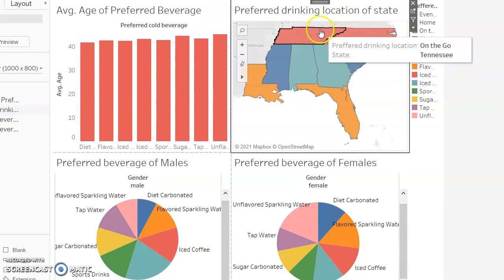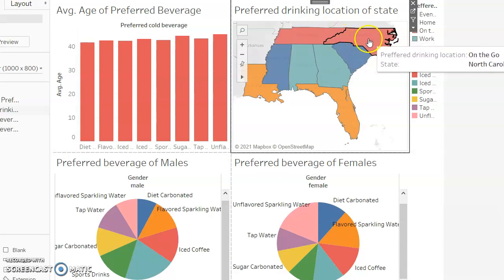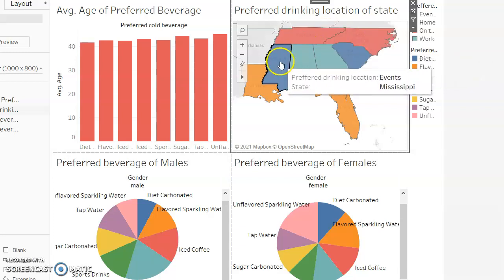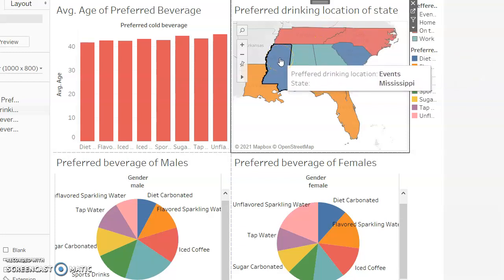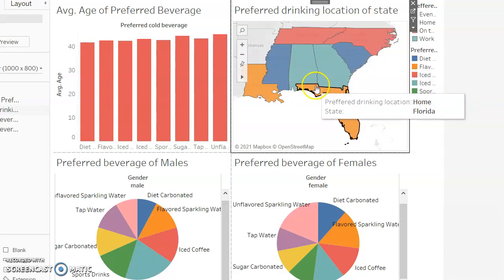Same here, on the go. I mean, not vending machines, gas stations, pit stops, stuff like that. You're gonna want to put your drinks there because most people like to drink on the go. Events, you would want to put your drinks in stadiums or convention centers, places where people hold events, because you know they're gonna want to drink there. That's an obvious application for this one.